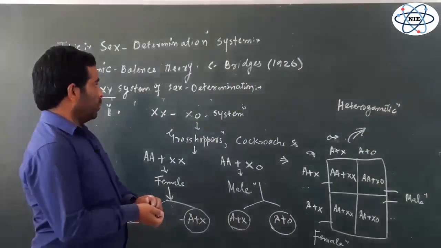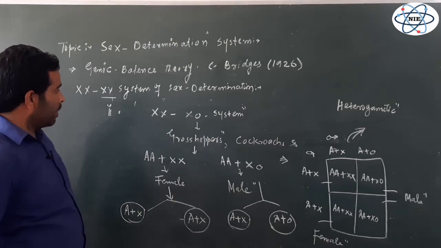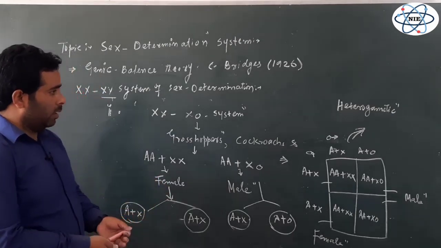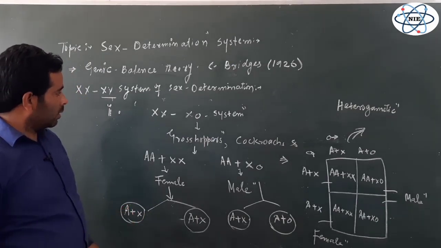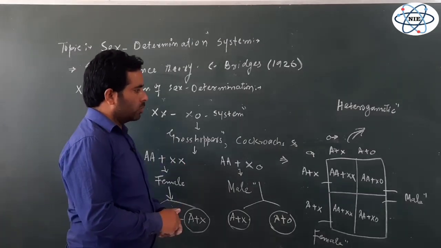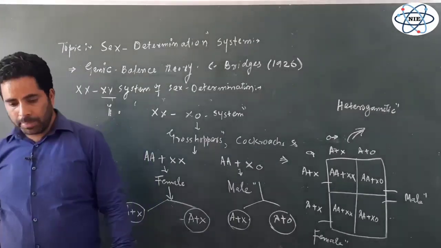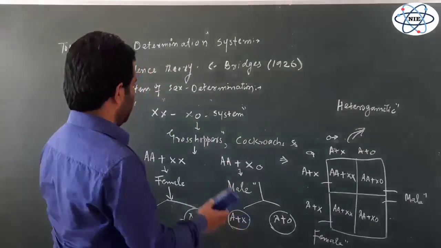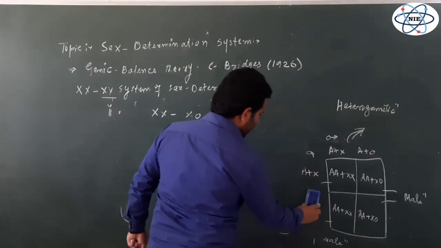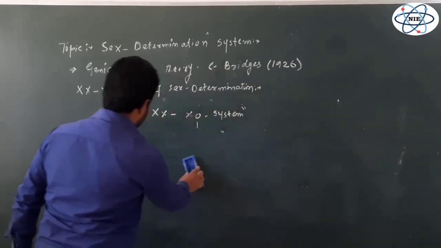So this was another example of male heterogamety that we started first, and in that we discussed first the XY type of sex determination, and now we discussed another example that's known as XX and X0 system, which is found in grasshoppers, cockroaches and some other insects, right? Now we have to move to the next part of this chromosomal sex determination, where female is capable of producing two different types of gametes.